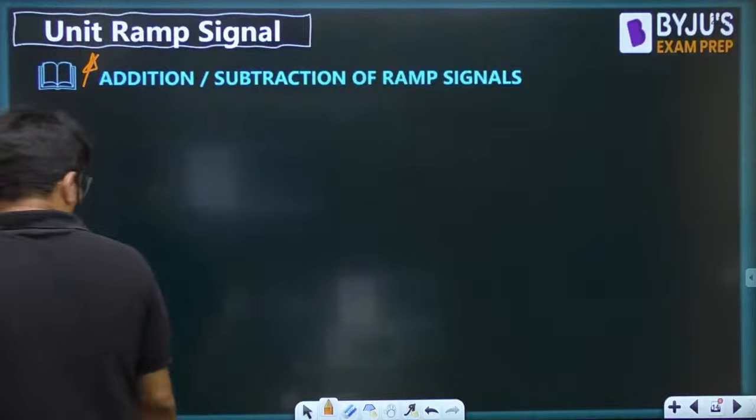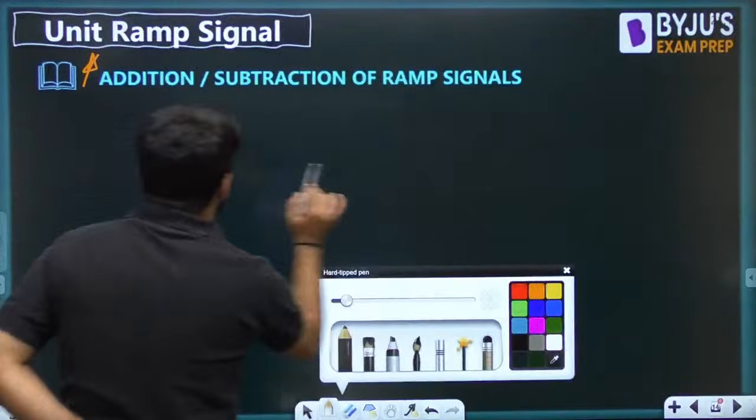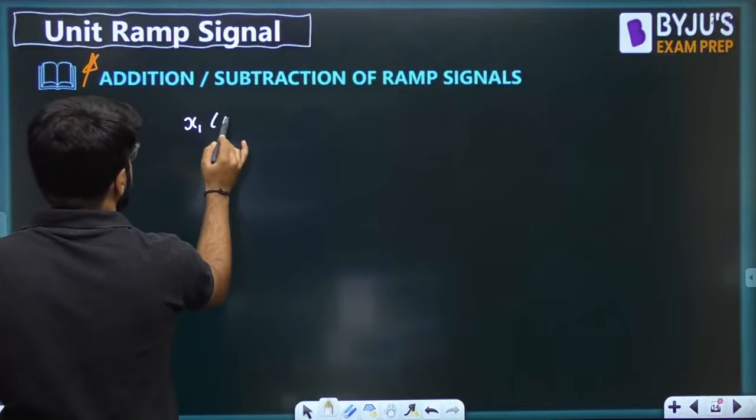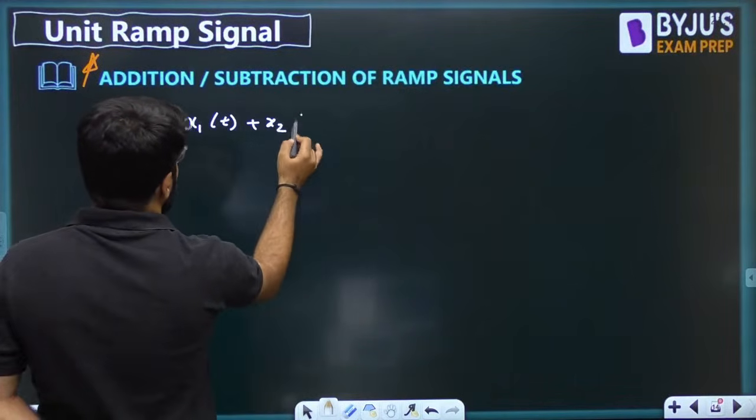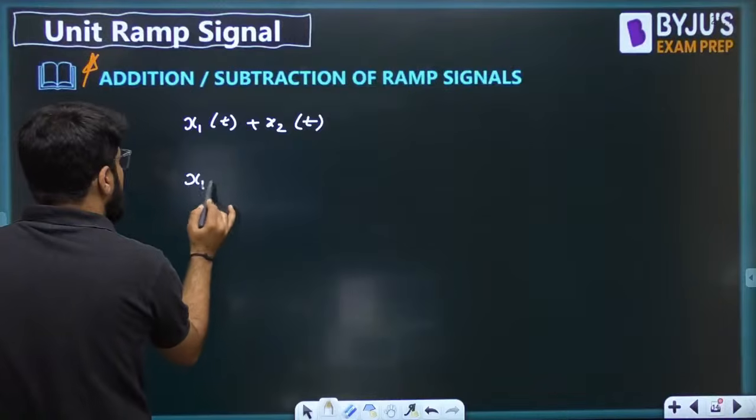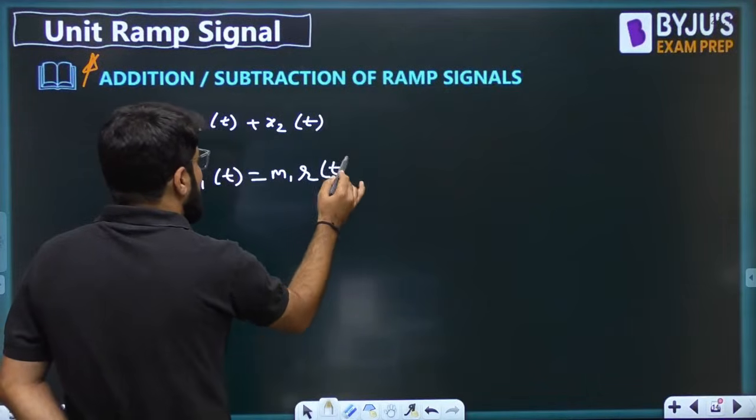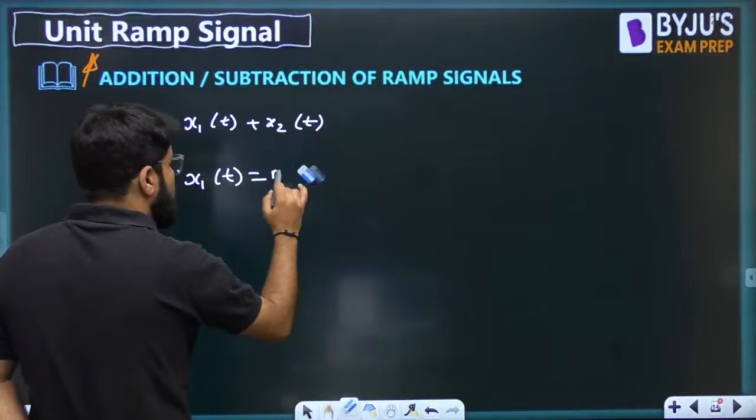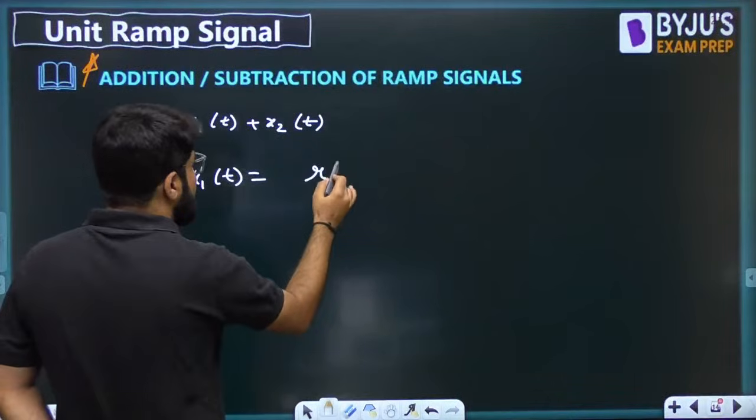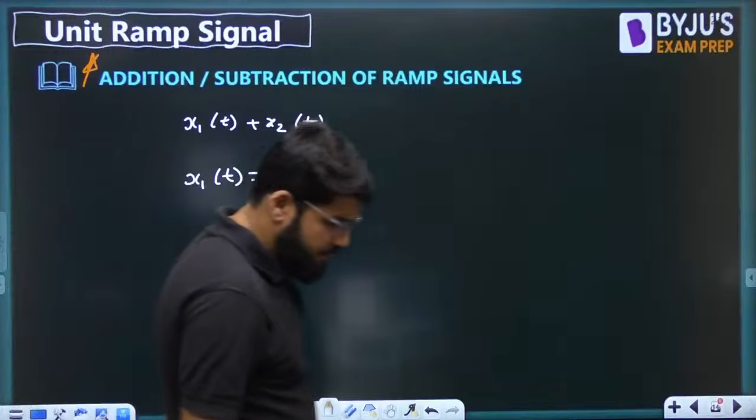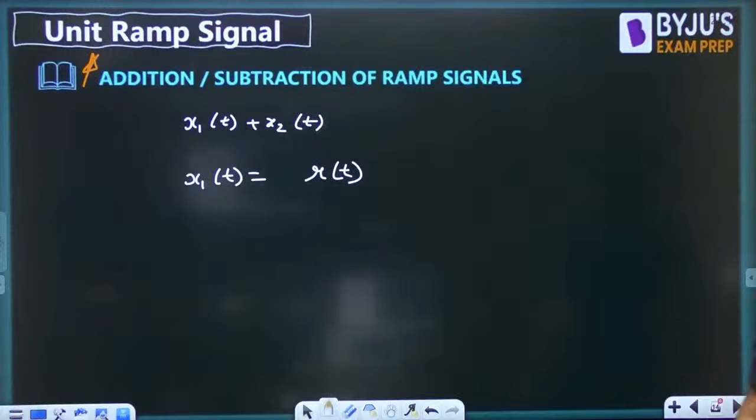Yes, Ravi. Now guys, a very important thing: suppose I am adding two signals, x1(t) plus x2(t), where x1(t) is, suppose, m1 r(t). Now, as I told you, what is r(t)? r(t) usually represents the unit ramp signal.